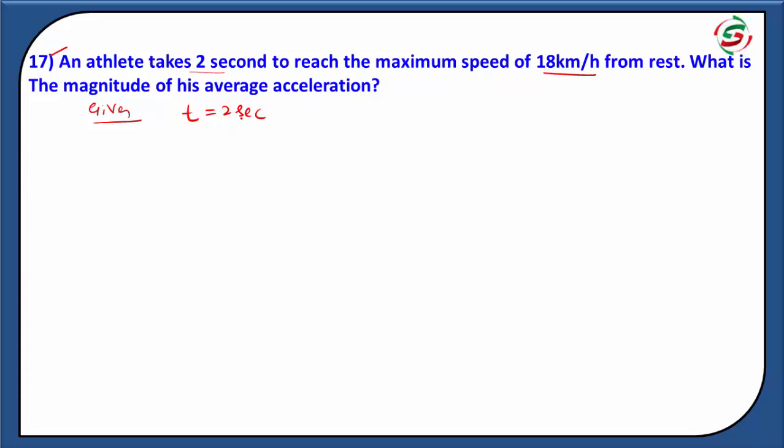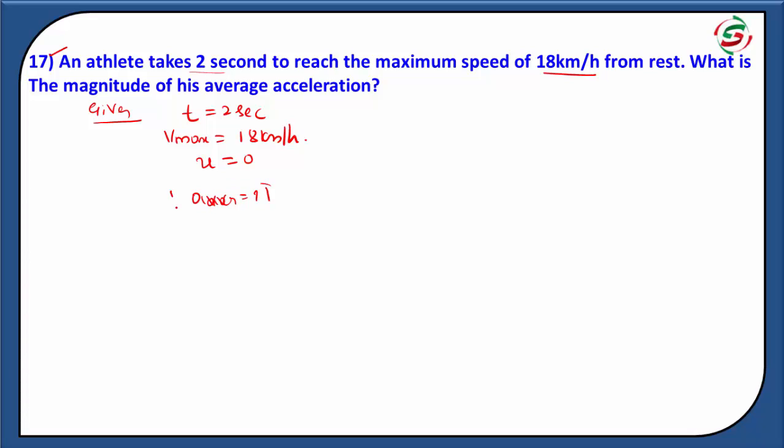An athlete takes 2 seconds to reach the maximum speed of 18 km per hour. It is the maximum speed, v maximum is equal to 18 km per hour. From rest means the initial velocity u is equal to 0. What is the magnitude of his average acceleration?